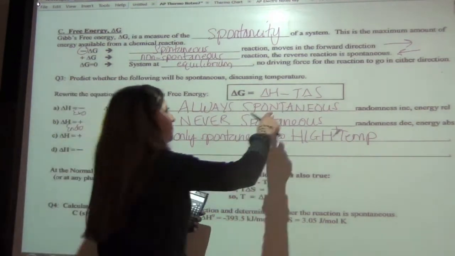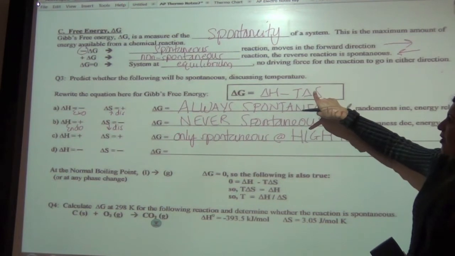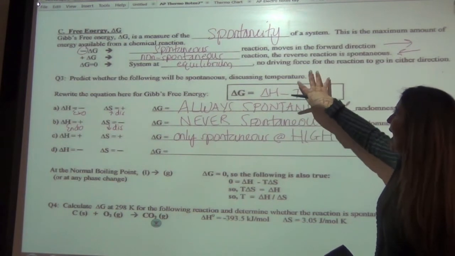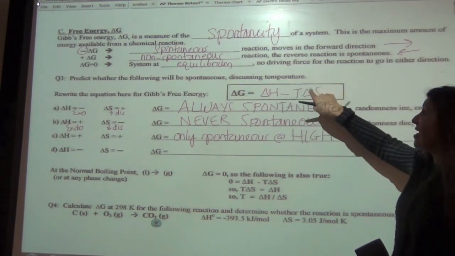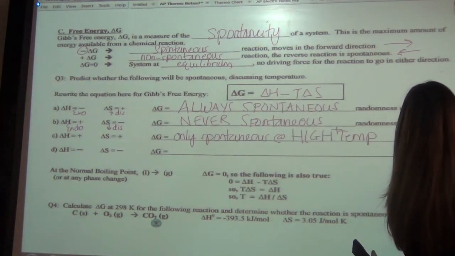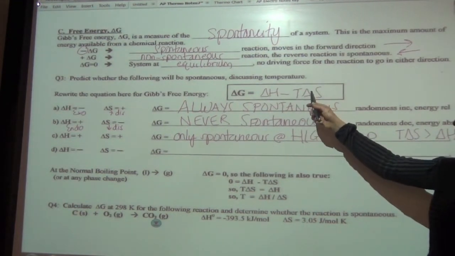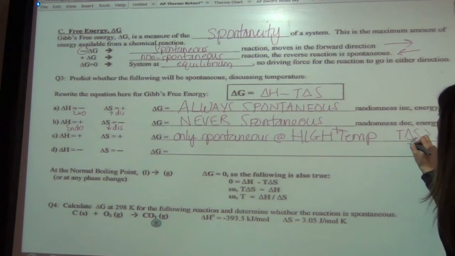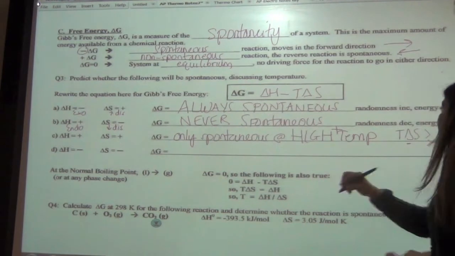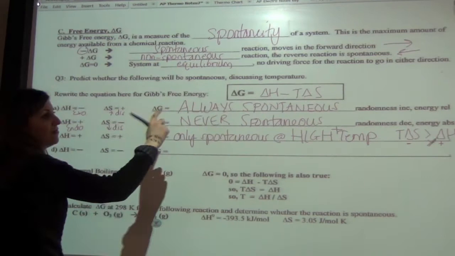And the reason why is, if this number here is positive, and this number here is also positive, which we want this number to be positive, and this temperature is so high that this overtakes and exceeds that, T delta S is greater than delta H, then your negative is going to take over. You're going to have a bigger negative number, so in other words, your negative is more than your positive, then your delta G will also be negative. Okay, so mathematically that works, but you can just memorize that. So the idea would be positive, positive, high.